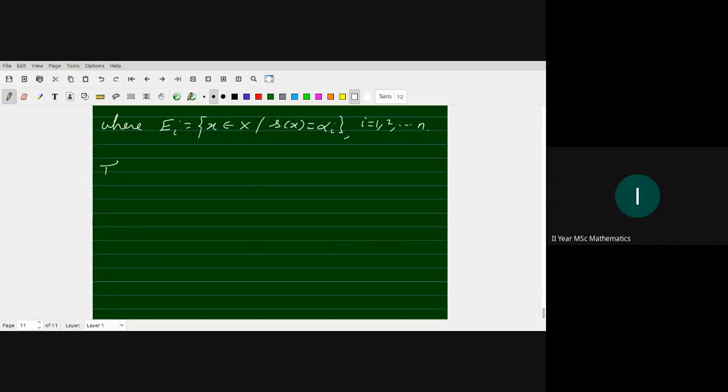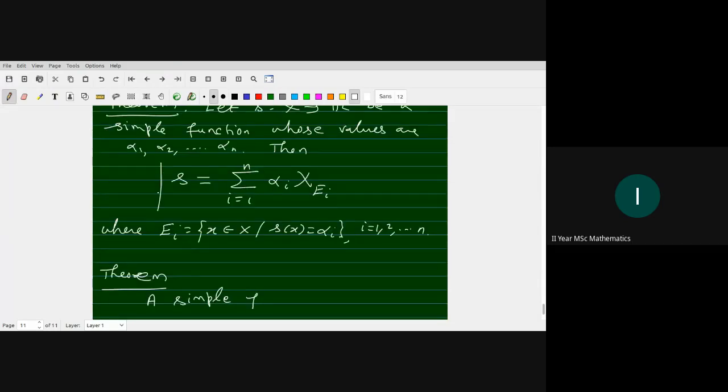So the next result is about measurability of a simple function. Every simple function can be represented by this. So this is a representation of a simple function.